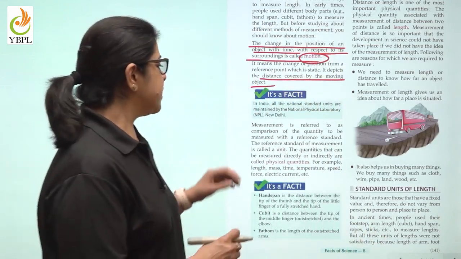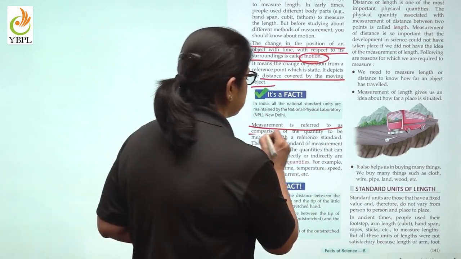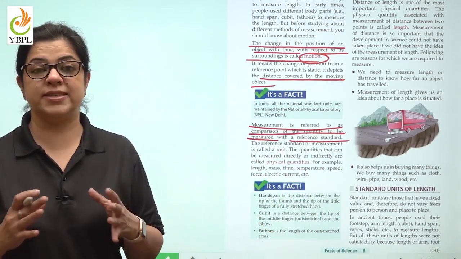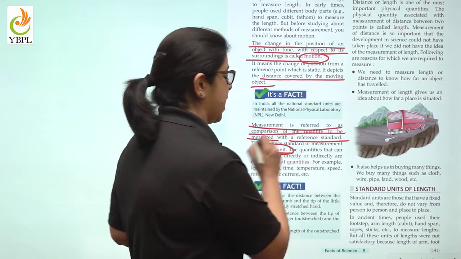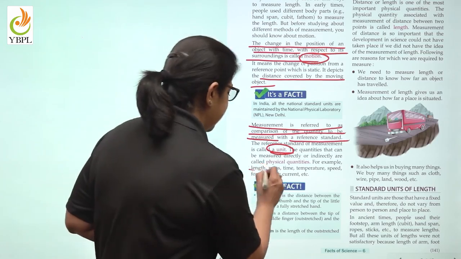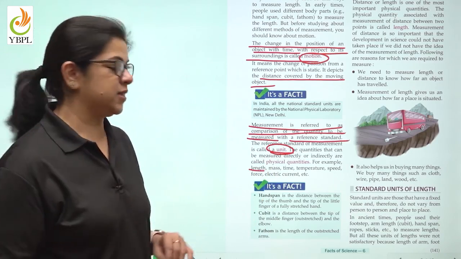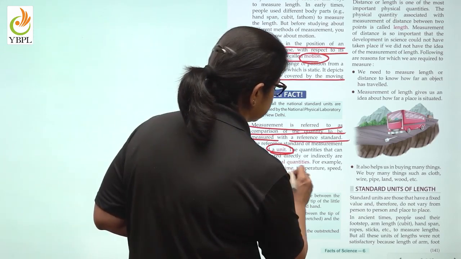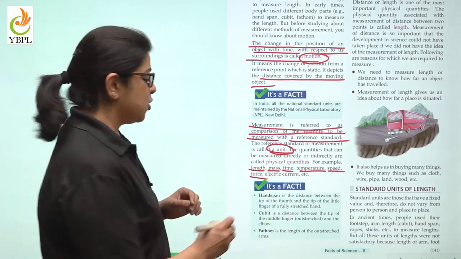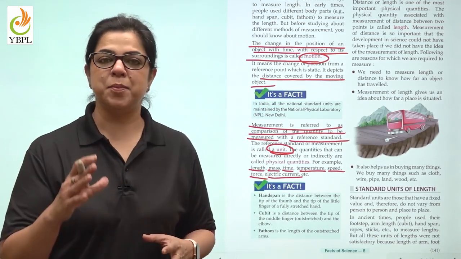Now, what is measurement? Measurement is the comparison of the quantity to be measured with a reference standard. And what is this reference standard? This is known as a unit. Now, all these quantities like length that can be measured are known as physical quantities. So, just like length, mass, time, temperature, speed, force, electric current, all these are physical quantities that can be measured.